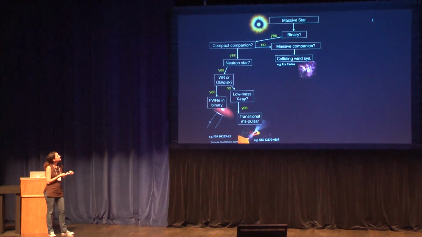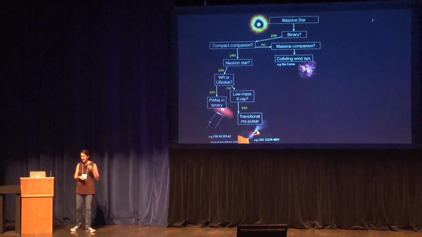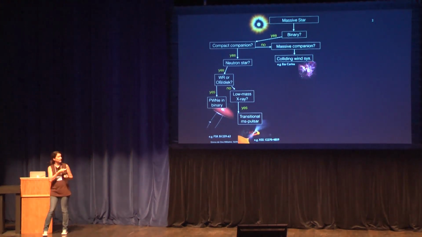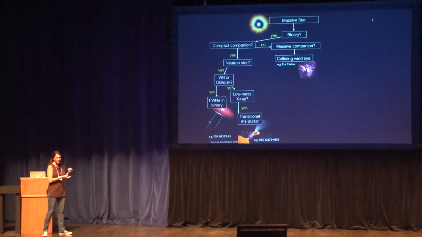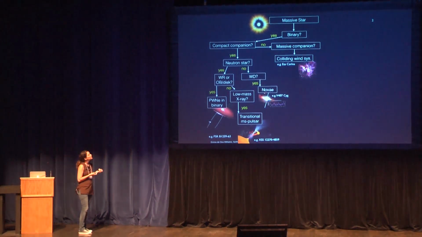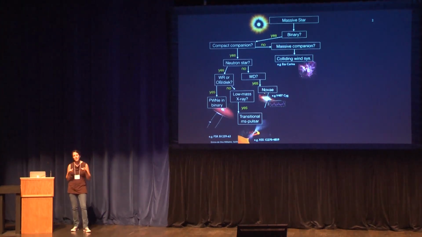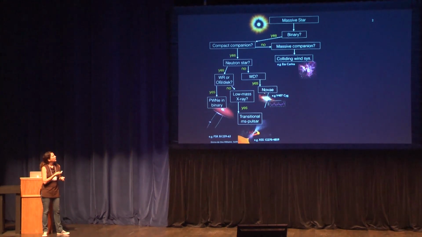Otherwise, it might not be this massive, but there is another possibility that you have a low mass companion. And then you can end up in this kind of low mass X-ray binary, which are very interesting objects because sometimes they behave like pulsars, sometimes like X-ray binaries, like the case of 1270 or 1023. Otherwise, if it's not a neutron star, it could be something compact, but not so compact, like a white dwarf.